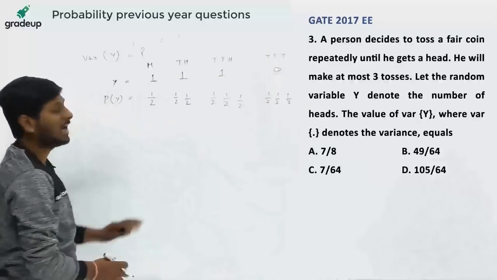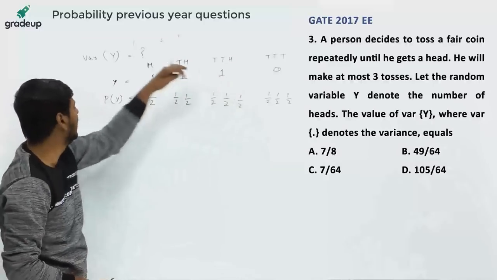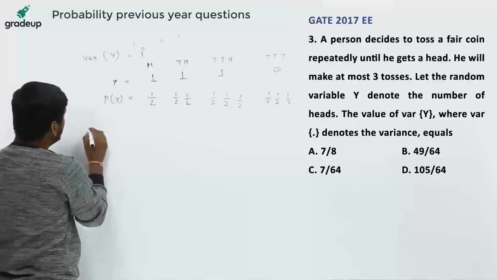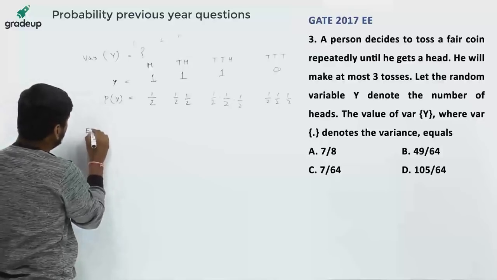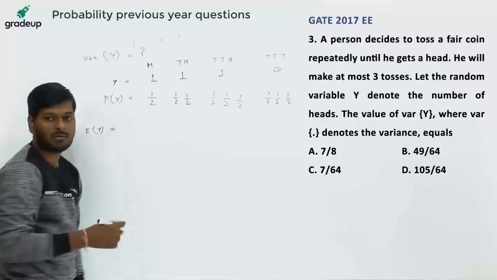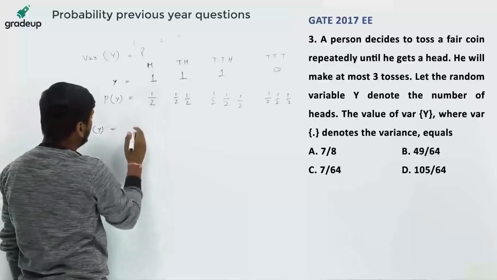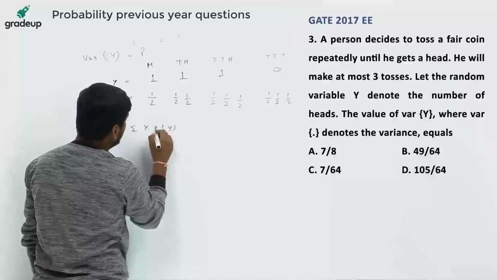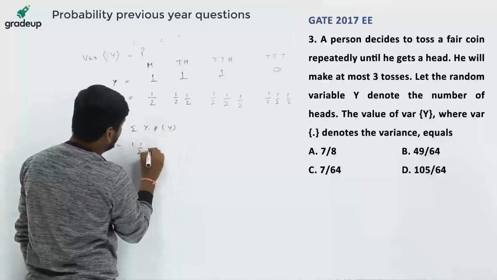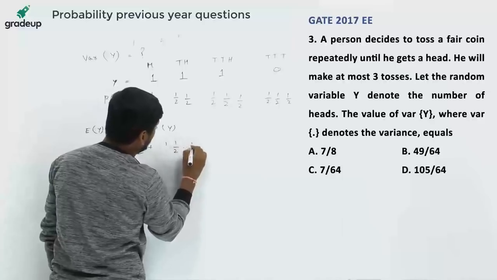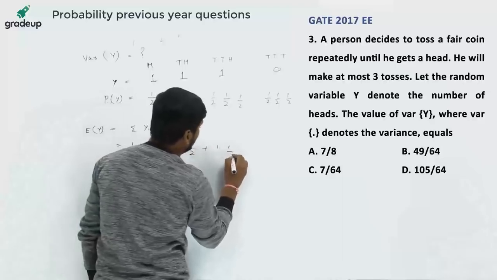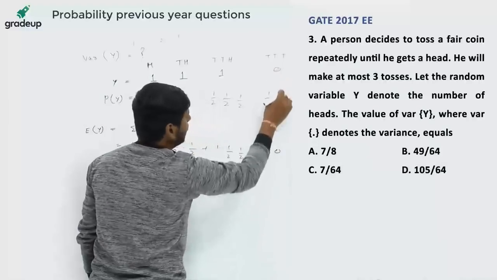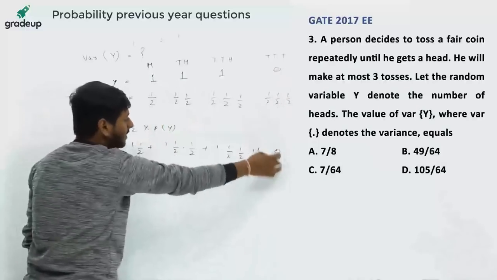Now he is asking for the variance of this random variable. Y is known, P(y) is known. Simply we have to do calculation. So E(y), first we have to find the mean for finding the variance. E(y) is sigma y into P(y), which is 1 into 1 by 2 plus 1 into 1 by 2 into 1 by 2 plus 1 into 1 by 2 into 1 by 2 into 1 by 2 plus 0. 0 is multiplied with this, we get 0.